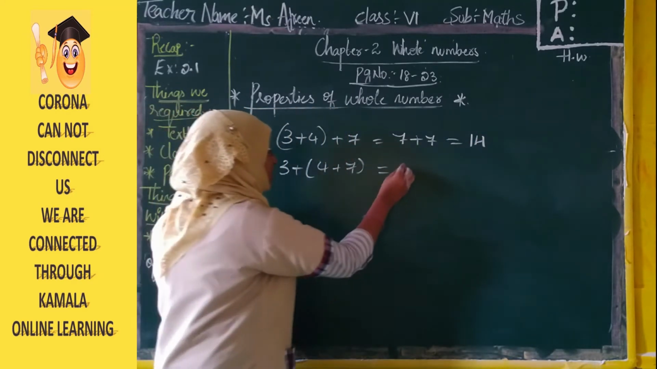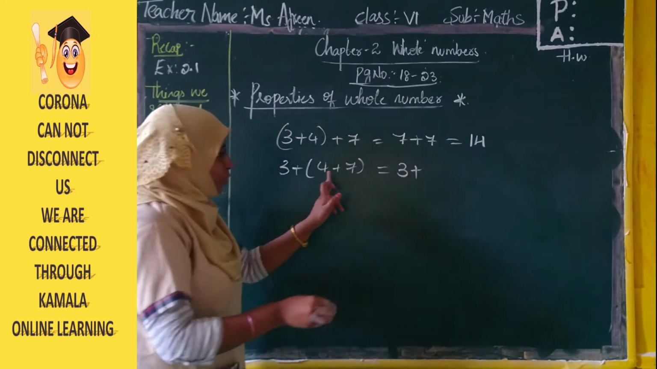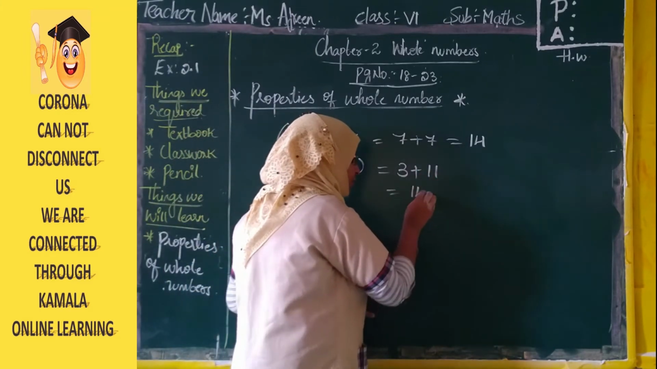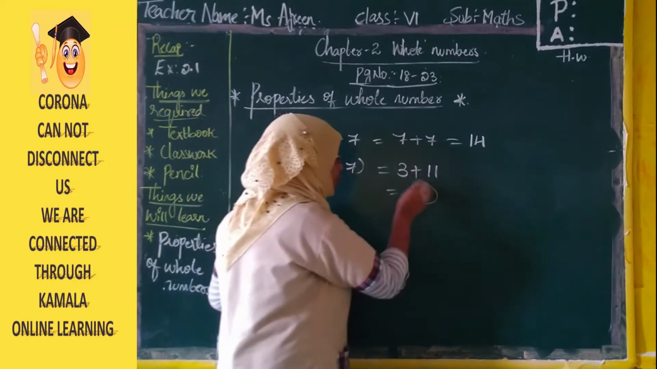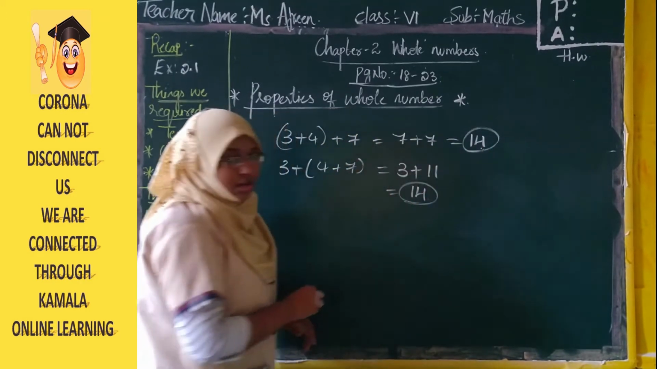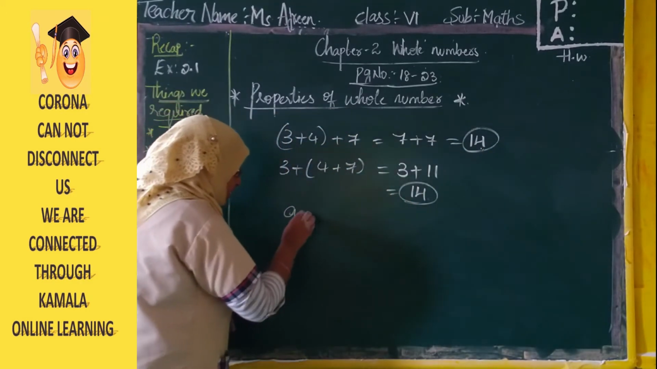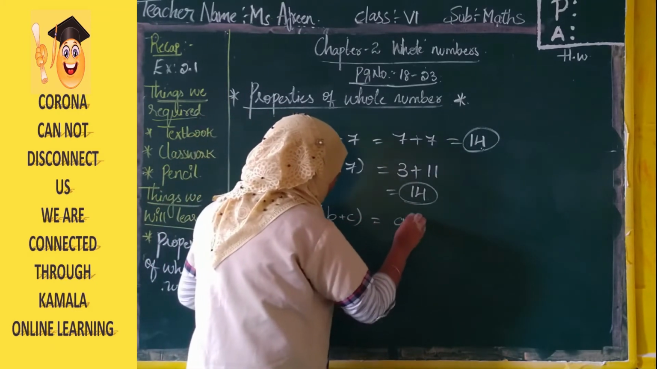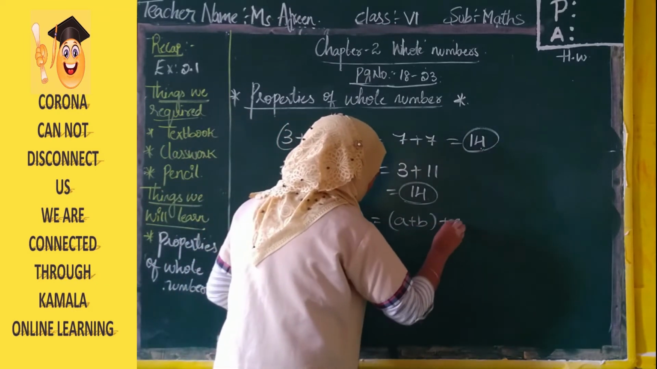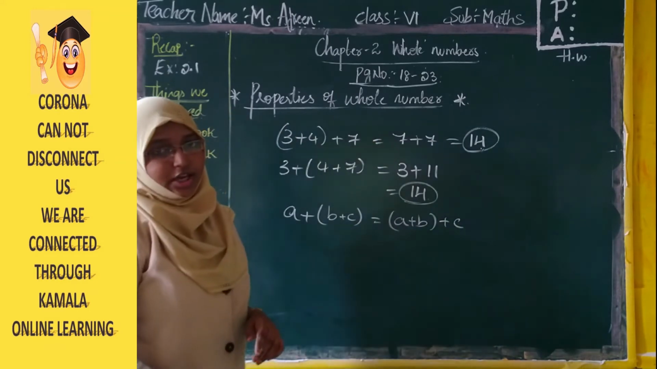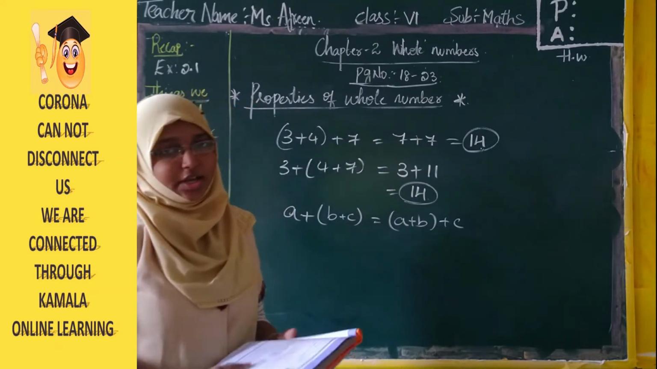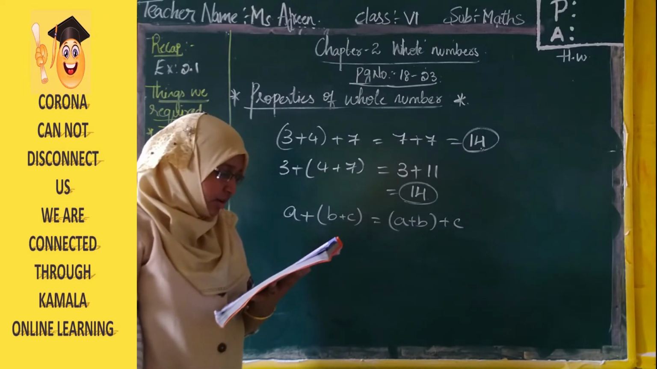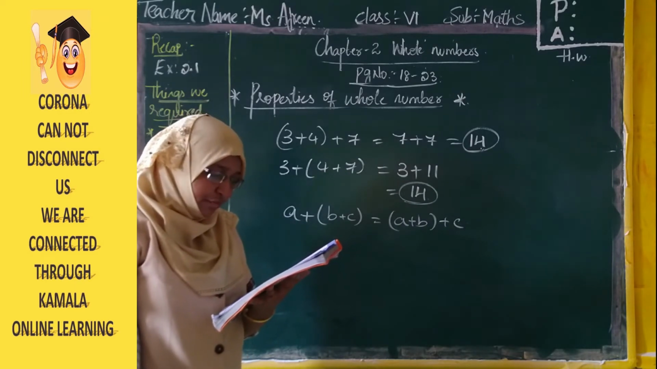Next, 3 is there. Let us write 3 first. Next, 4 plus 7 is 11. 3 plus 11 is 14. See, the answer is the same, that is 14 and 14. So we can see A plus of B plus C is equal to A plus B plus C. This is the associative property for whole numbers under addition. So here see, if we add 3 and 4 first and then 5 to the sum.